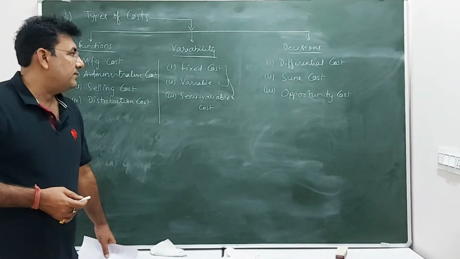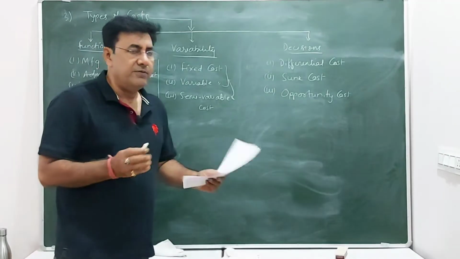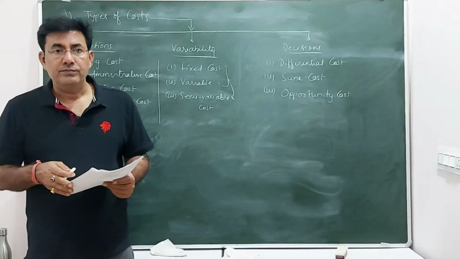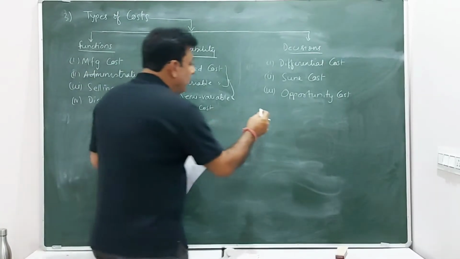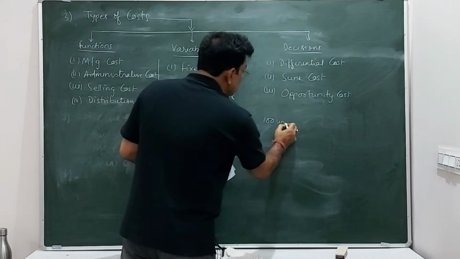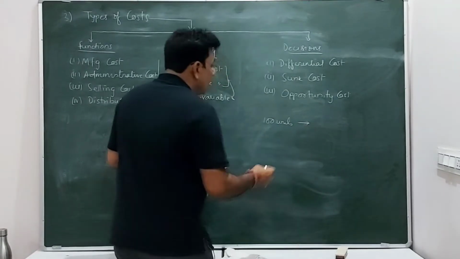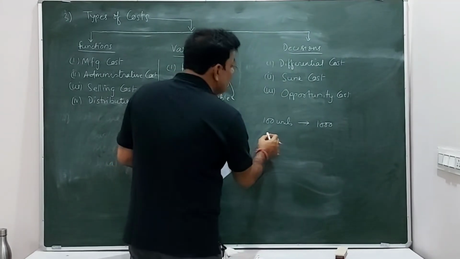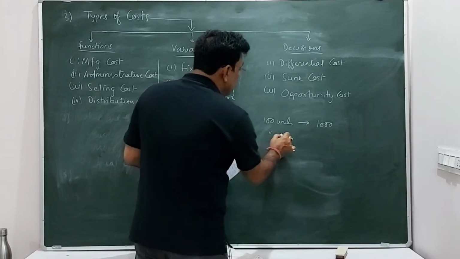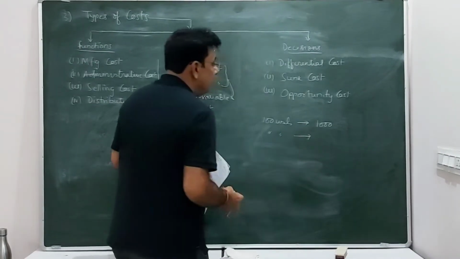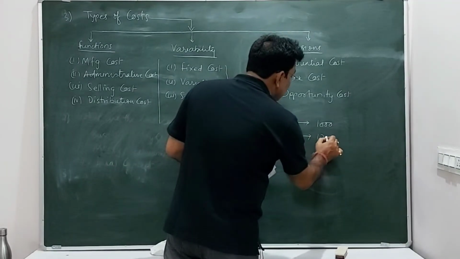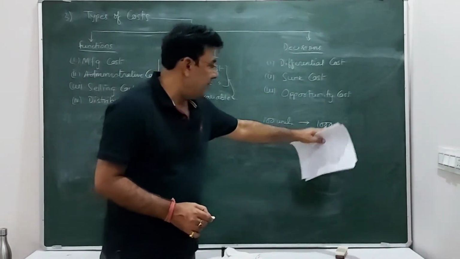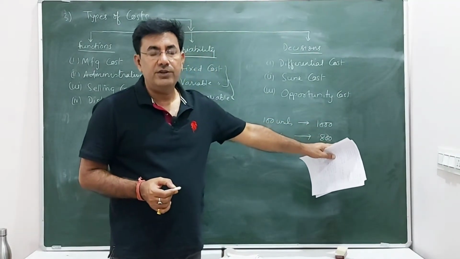Now, differential cost, as the name implies, arises due to differences when you change the method of production. Like for example, you are manufacturing 100 units and your cost for 100 units is say 1000 rupees. Now if you want to manufacture again 100 units by using some better technology, the cost will be say 800. So there is a difference of 200 rupees. So that is called differential cost.